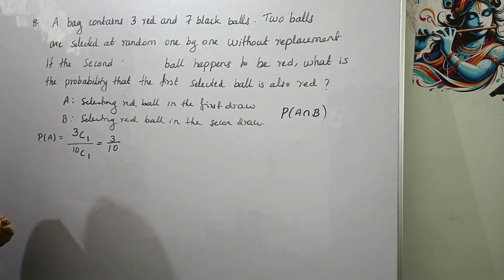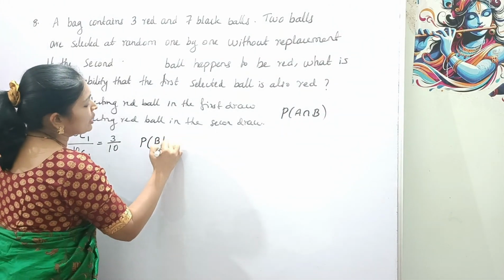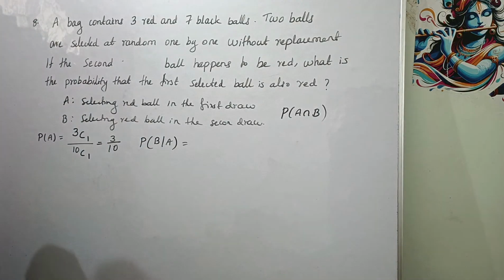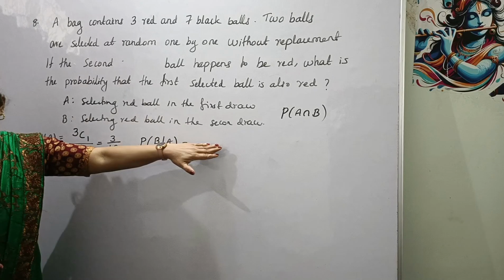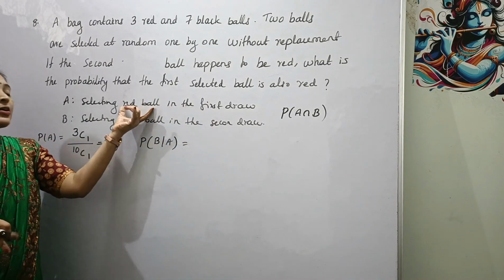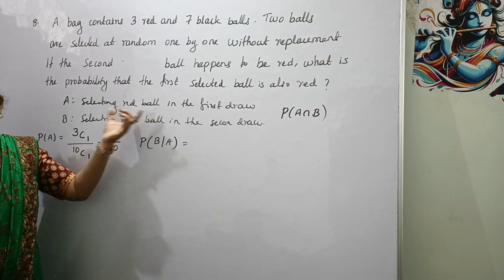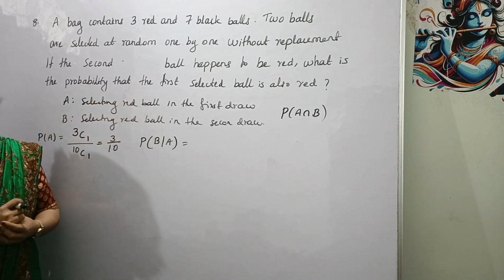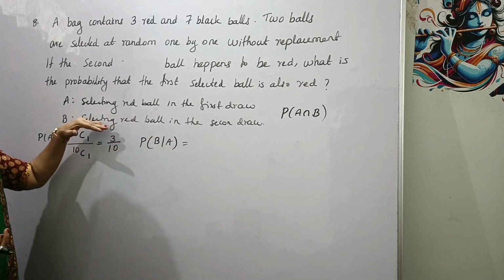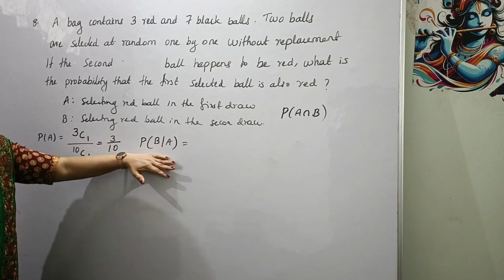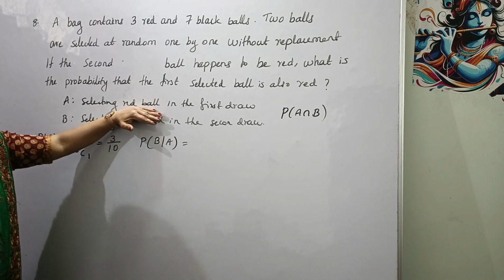Okay, now next is what is the probability of B given A? That is the probability of selecting a red ball in the second draw given that selecting a red ball in the first draw has already occurred. Okay, the red ball is already selected in the first draw. Okay, so what is the probability of selecting a red ball in the second draw, given that selecting a red ball in the first draw has already occurred?